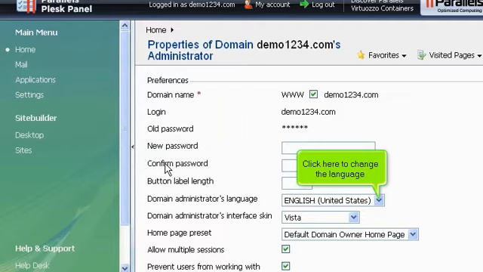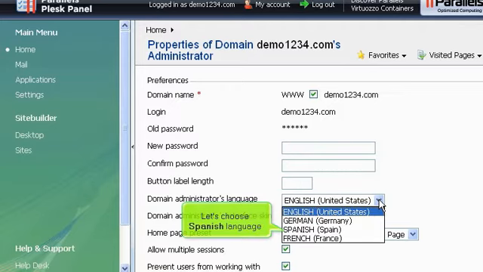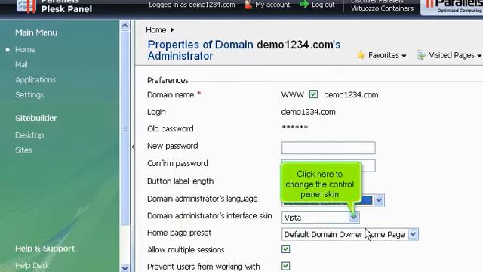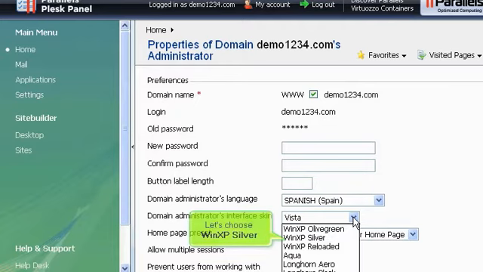Click here to change the language. Let's choose Spanish language. Click here to change the control panel skin. Let's choose WinXP Silver.